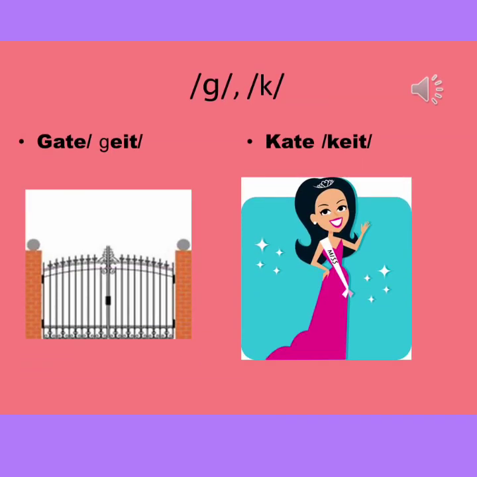G and G are velar sounds. The closure is made by the back of the tongue against the soft palate. G is unvoiced and G is voiced. The examples are gate, Kate.